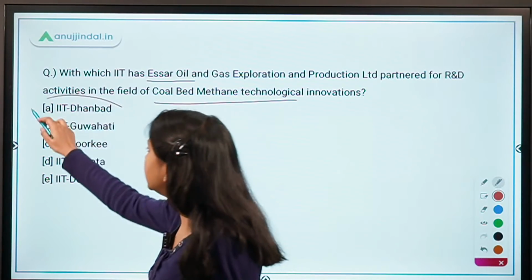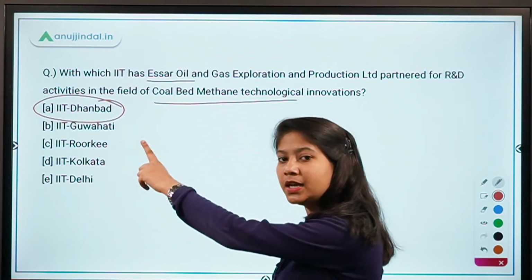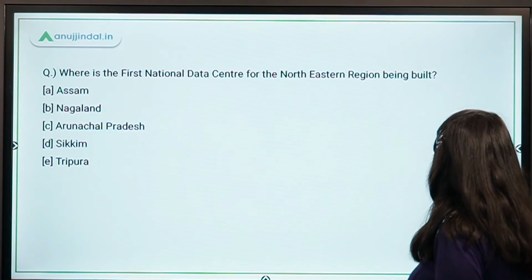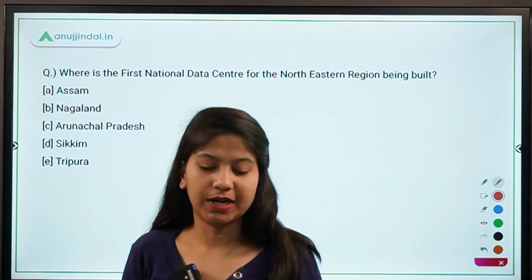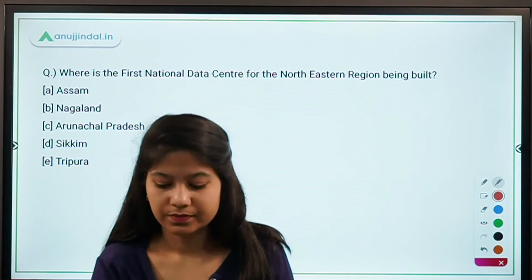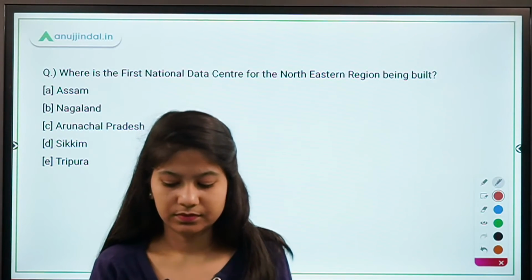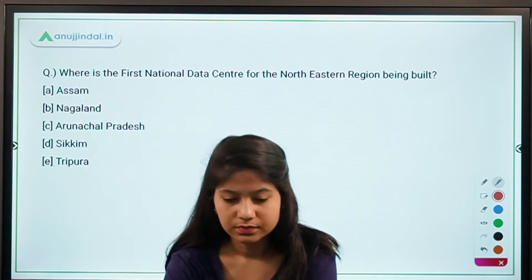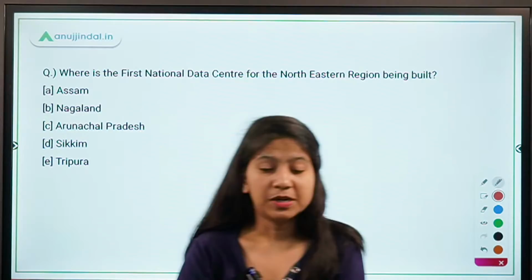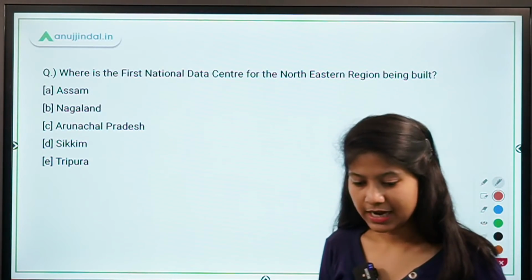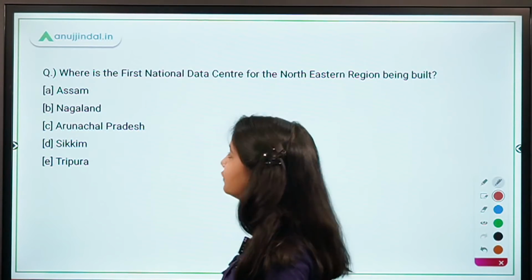Okay, it's IIT Dhanbad. Absolutely right. Indian School of Mines is also the other name of IIT Dhanbad. Can you guys tell me where is this IIT Dhanbad located? In which state is it located? Absolutely right, but where is it located? In which state? IIT Dhanbad. Absolutely right, Pranay. It's Jharkhand. This is also that you should be aware of.